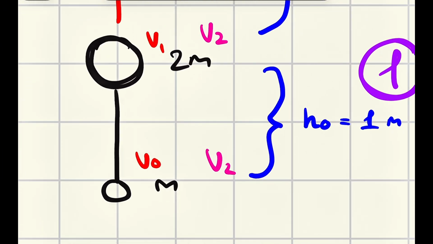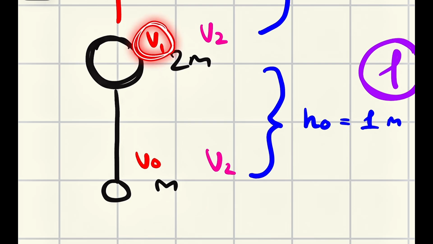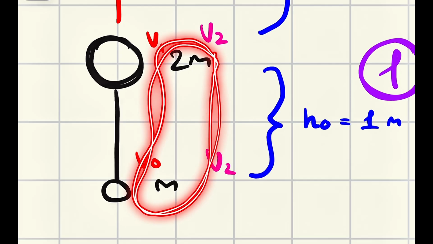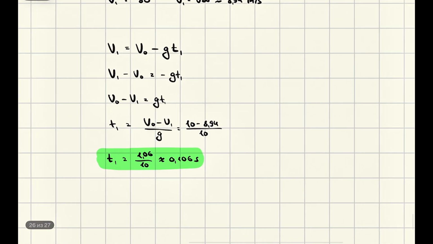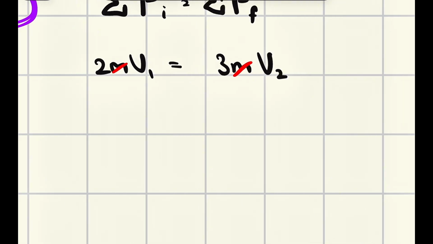It will transform into this v2 and this 3 mass, right? This v1 transformed into v2. It instantly changed its velocity because we now have extra mass, and this extra mass gives us not 2m but 3m, because we have additional mass. Or you might write 2m plus m, but I would instantly write it as 3m, and this will be v2, right? Okay, good. We can cancel those masses out, and to find v2, we just have 2 divided by 3, v1.